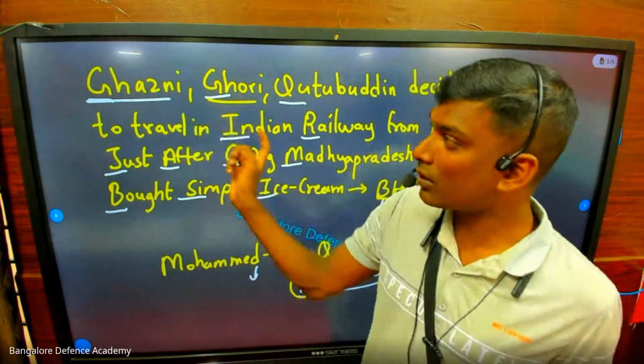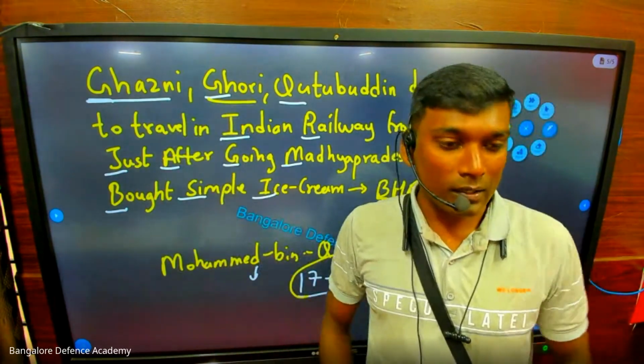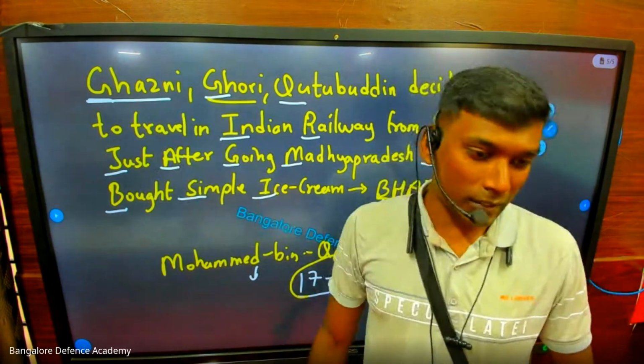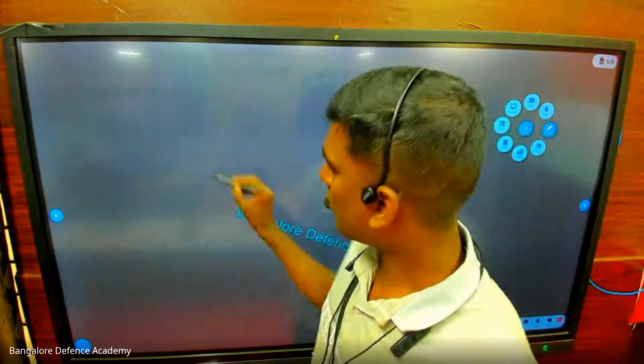Okay, so what did he do? What is the secret? Everyone told him that Ghazni went to India, and in India we have diamonds, gold, all these things. So you also go to India, you will get it. So what is Ghori doing? Look at this. Ghori also comes to India.